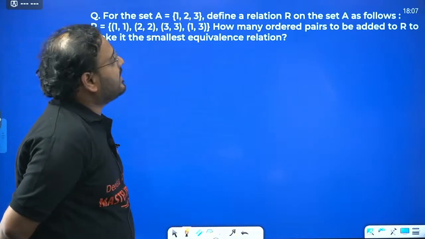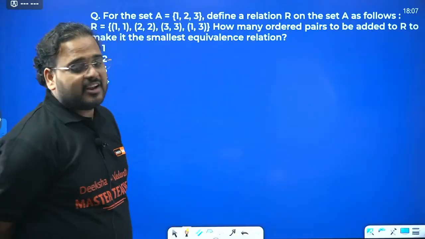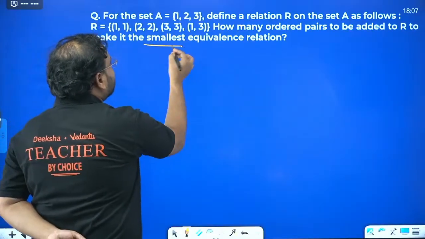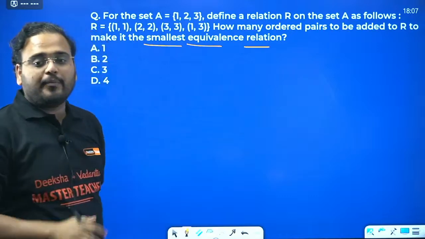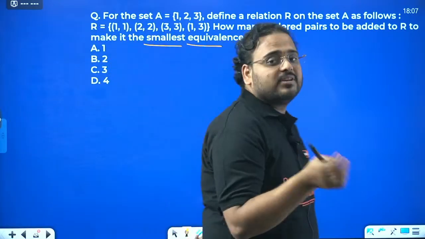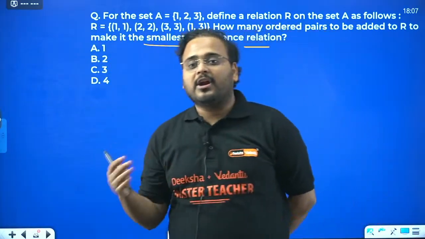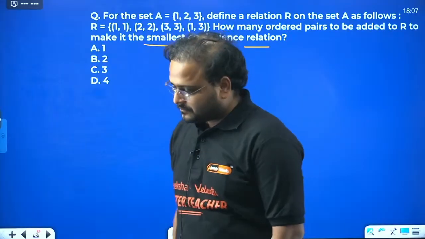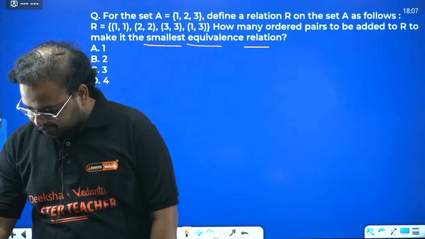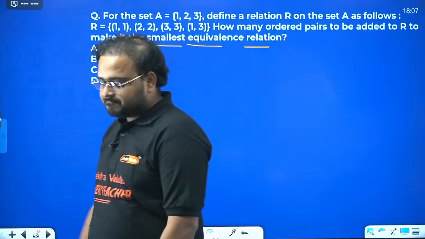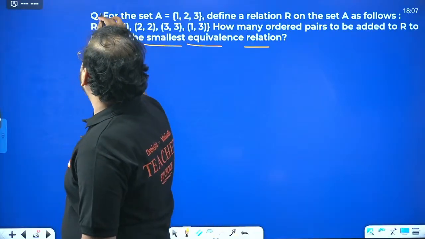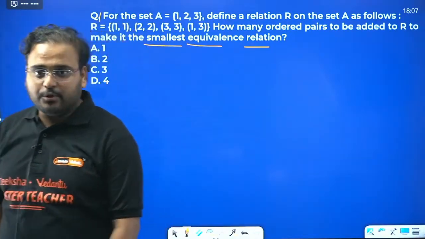How many ordered pairs need to be added to make this relation the smallest, the word is very important, smallest equivalence relation? What is the number of ordered pairs to be added? Answer please. If I call this question number 1, what is the answer for this question? Please let me know.